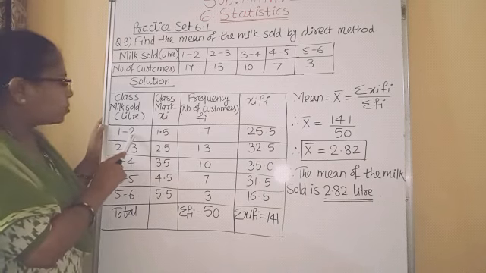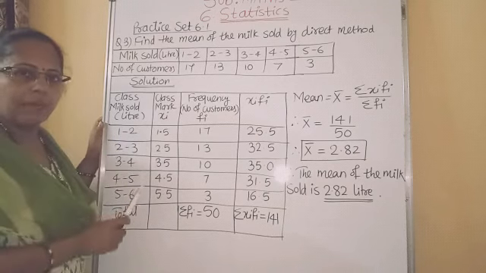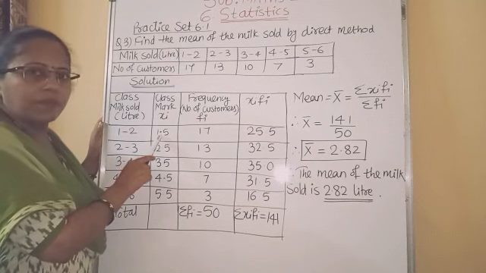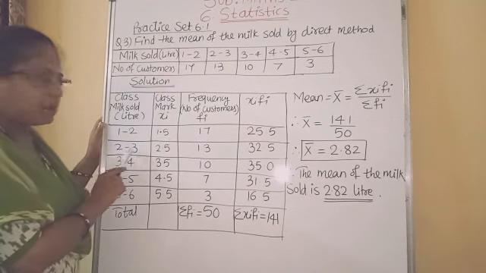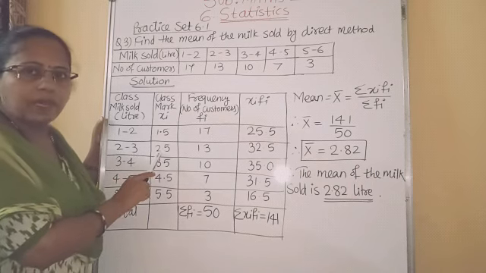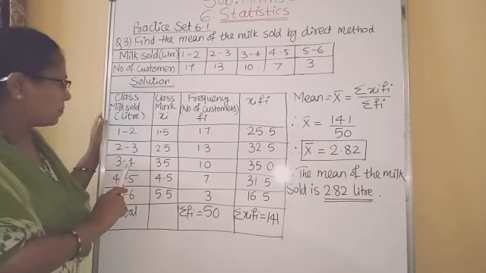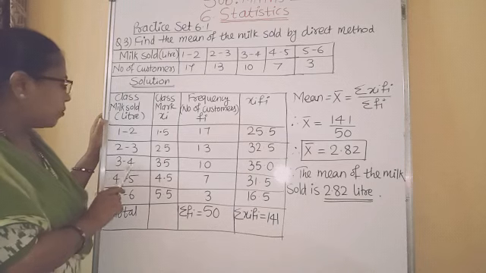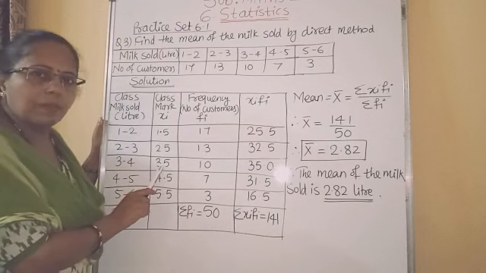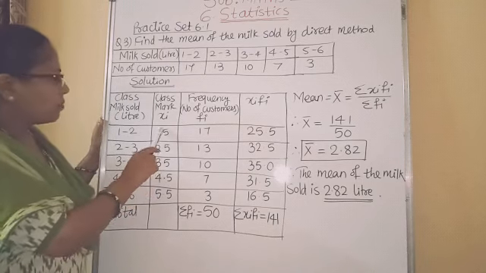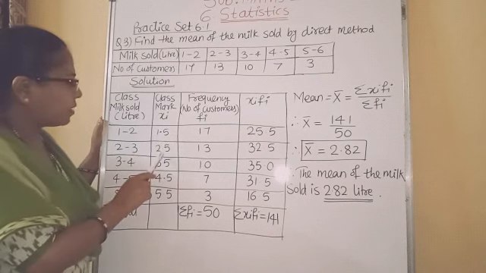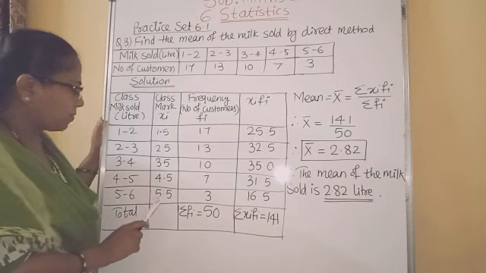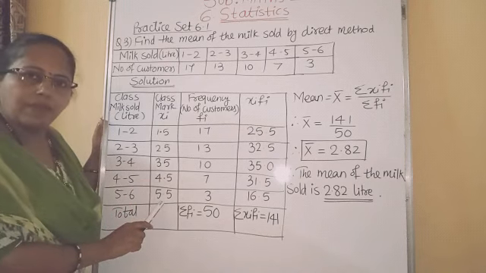So 1 plus 2, 3. 3 divided by 2, 1.5. If you find the class mark this way, second class 2 to 3, you will get class mark 2.5. Third class 3 to 4, so class mark is 3.5. So once you get the idea, you can write directly class marks 1.5, 2.5, 3.5, 4.5 and 5.5.